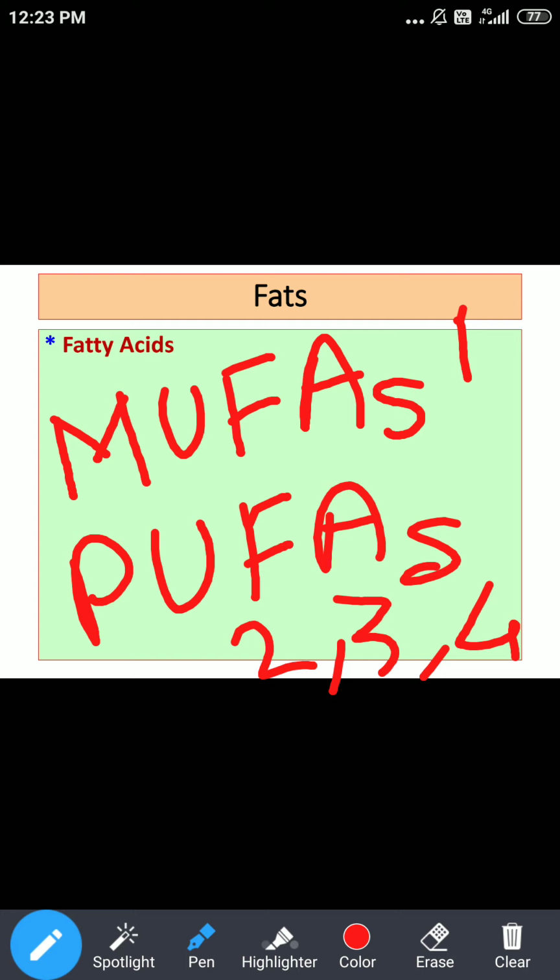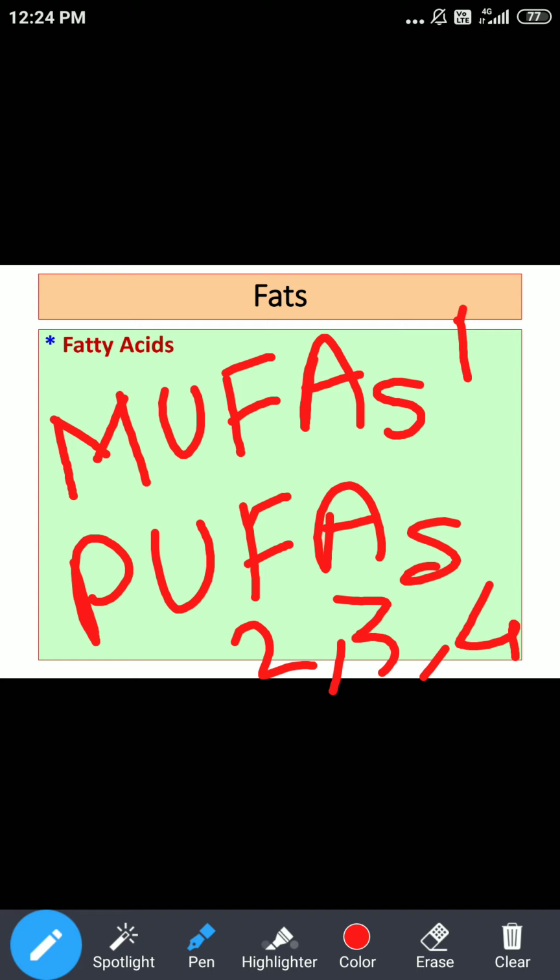If 2, 3 or 4 double bonds are present, we call these polyunsaturated fatty acids. Is it clear? This is just concerned with the number of double bonds, and double bonds are not present in saturated fatty acids.